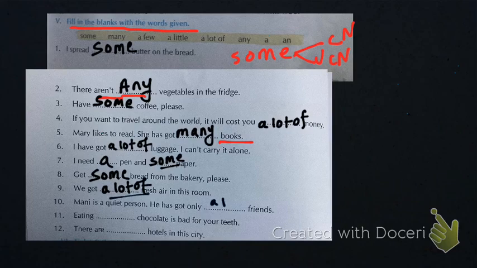Then Mani is a quiet person, he has got only a few friends. Okay, इसको कुछ ही फ्रेंड्स बस हैं इसके, so he has got only a few friends. Then eating a lot of chocolate is bad for your teeth. The last, there are many hotels. Okay, hotels you can count, so you'll use many here. So many hotels in the city.